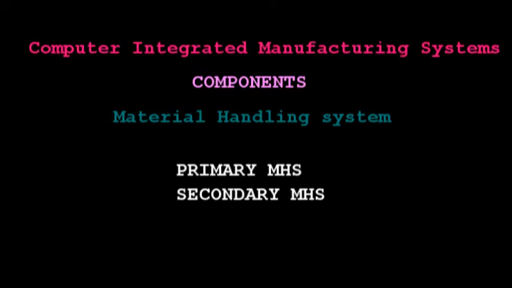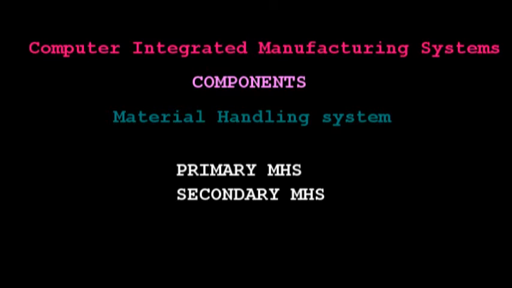So it should orient and locate work parts at each workstation for the required processing. Okay, so this is the secondary material handling system. So this is the overall summary about the material handling system.